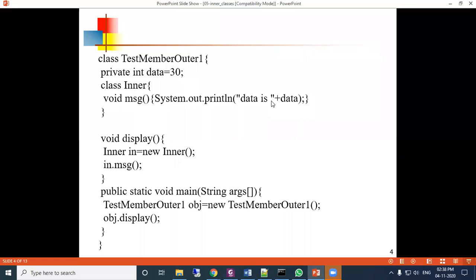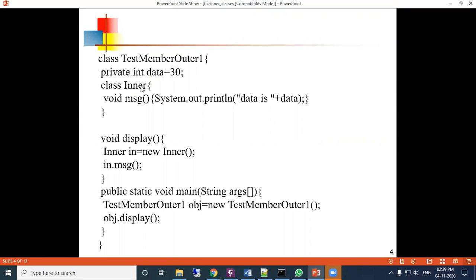And see here, the data variable is declared in the outer class. So that data, even if it is private, we can access in the inner class method. So we can use it directly.